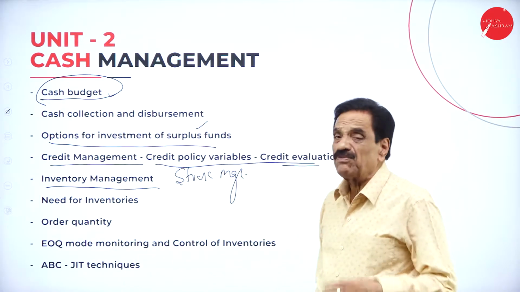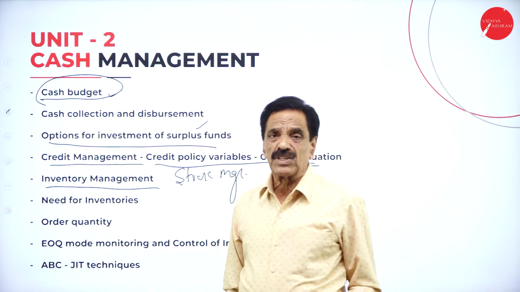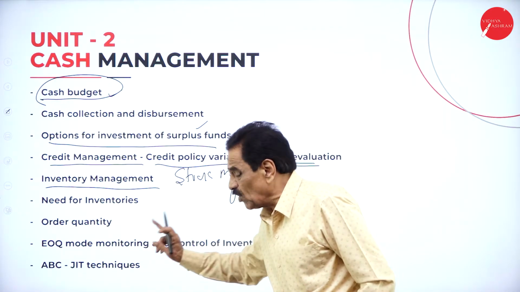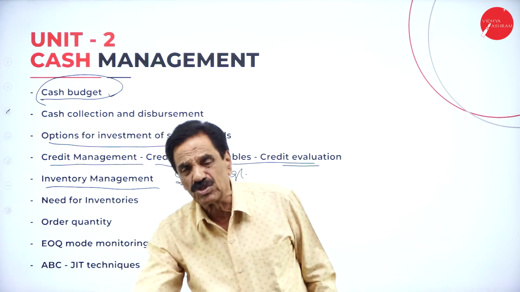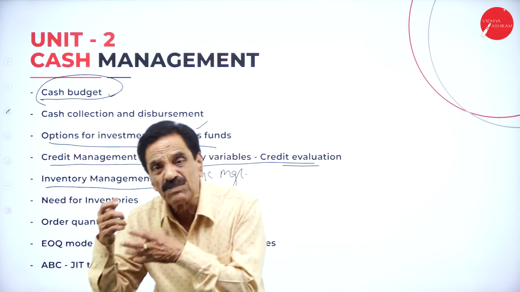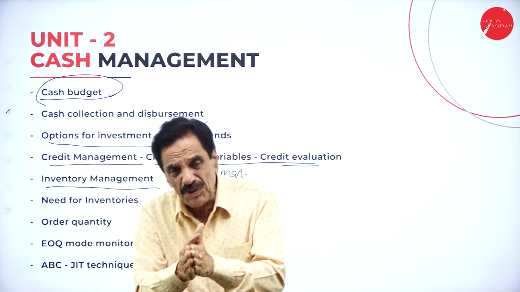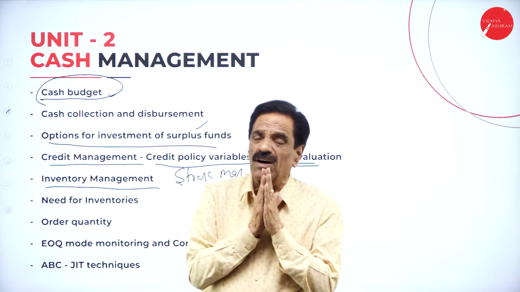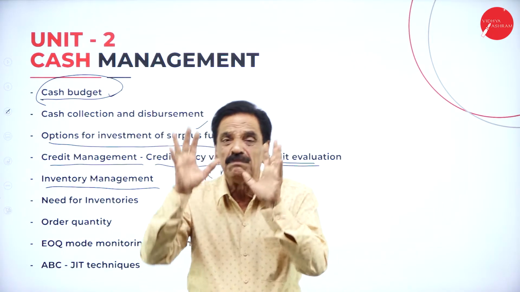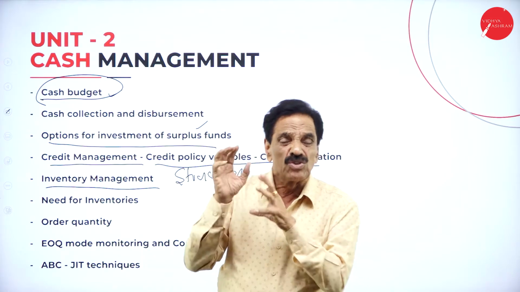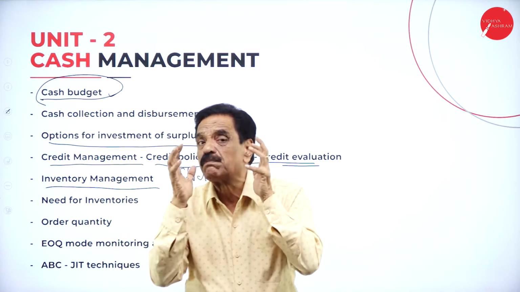Stock management, need of inventory. Stock is very essential for production. When you order stock, every company needs to keep stock in a warehouse for at least about three months. The problem always arises: about two lakh or three lakh worth of stock has been put in the warehouse, production has not taken place, and your money will be locked in the warehouse for three or four months. So your money is blocked somewhere.